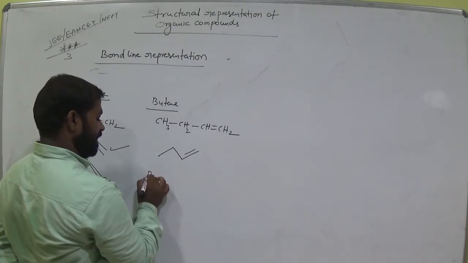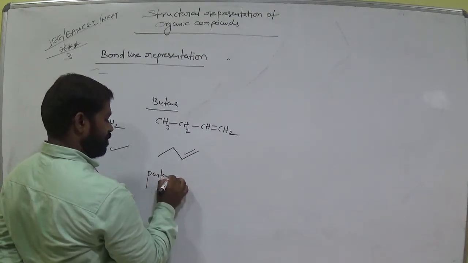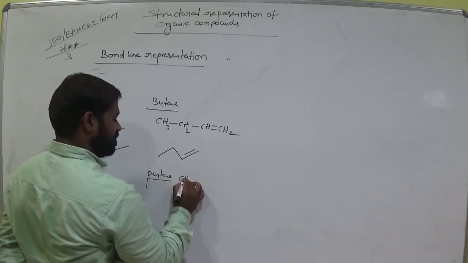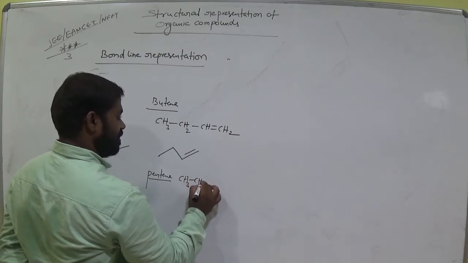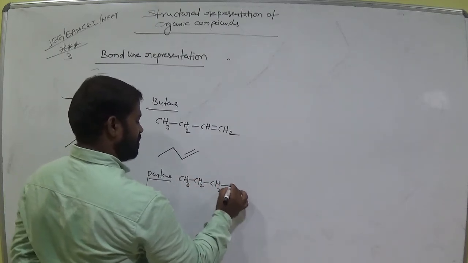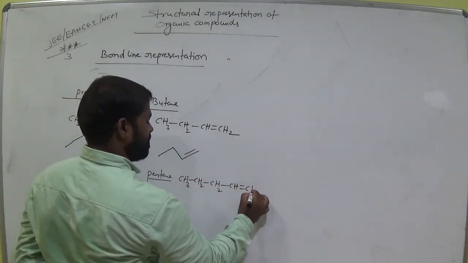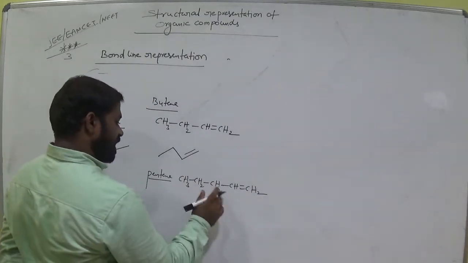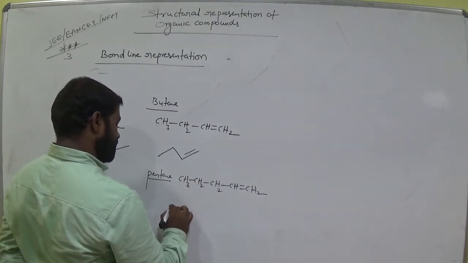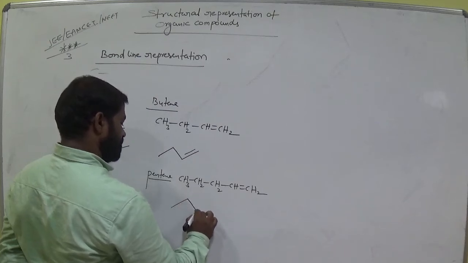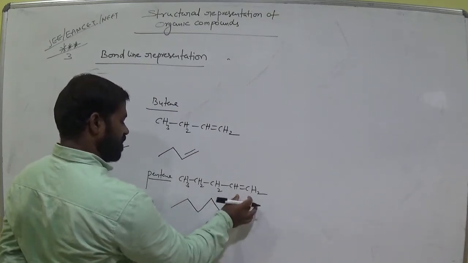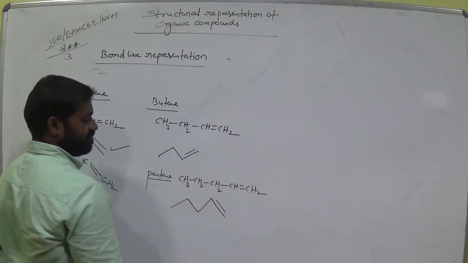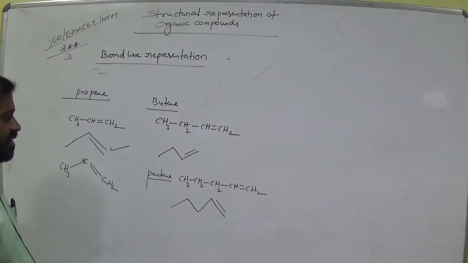Next, pentene, CH3, CH2, CH double bond CH2. Clear? How many carbons? 5 carbons. 1, 2, 3, 4, 5. Double bond in between these two carbon. Clear, everyone?